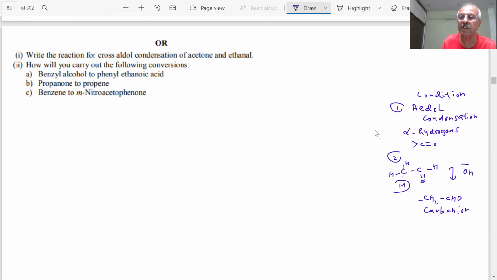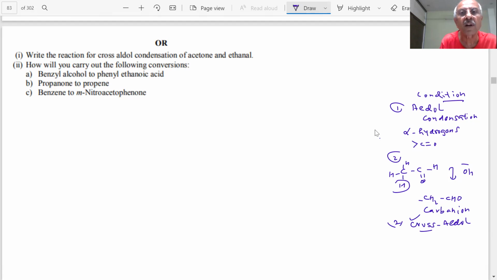And this will react with another molecule of this to form a carbon-carbon bond. And on heating, they will lose water. Is that right or not? Tell me, right or wrong? What is the difference between aldol condensation and cross aldol condensation? Cross aldol condensation is done when there are two different aldehydes or ketones.